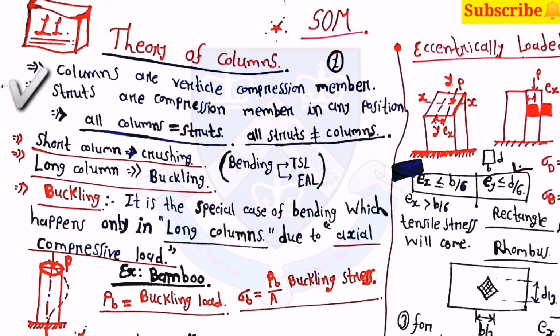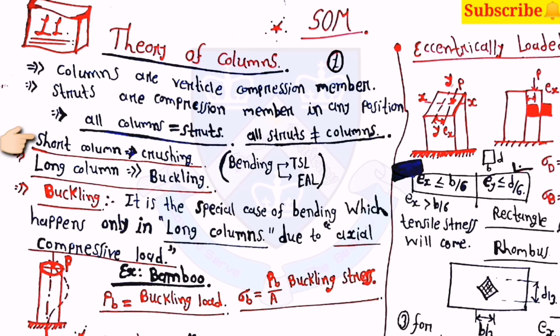As you can see here in the theory of columns, the first one is the difference between columns and struts. Columns are vertical compression members, and struts are compression members in any position. All columns are struts, but you cannot say that all struts are columns.